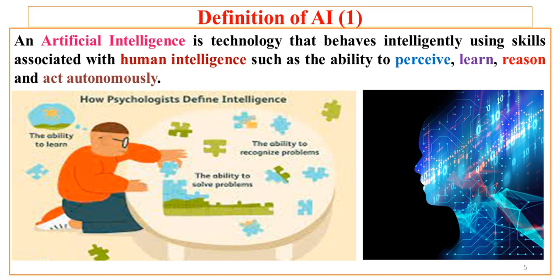Now, if we try to understand this definition, we will see that it is a reflection of the definition given by psychologists. How do psychologists define intelligence? Intelligence is nothing but the capability of learning things, the ability to recognize the problems around the world, the ability to solve the problems, and to solve these problems we use our intelligence.